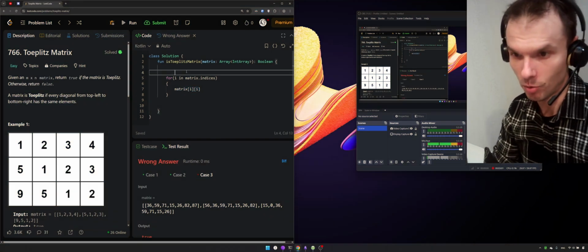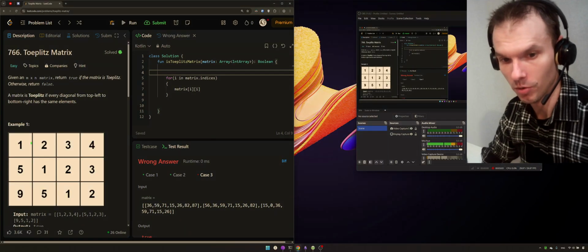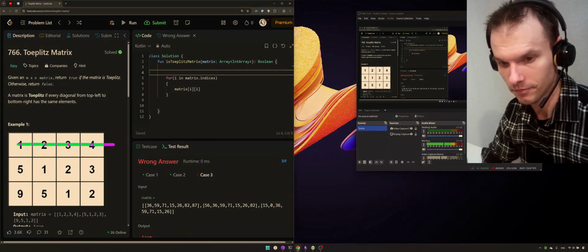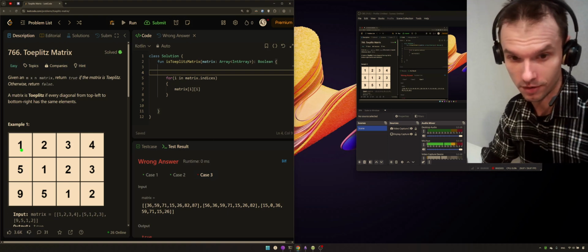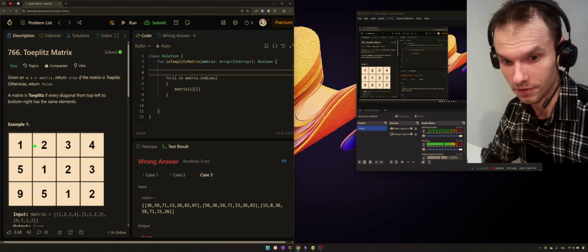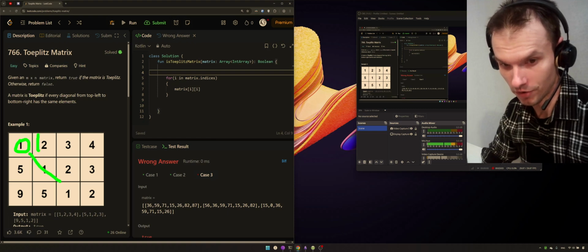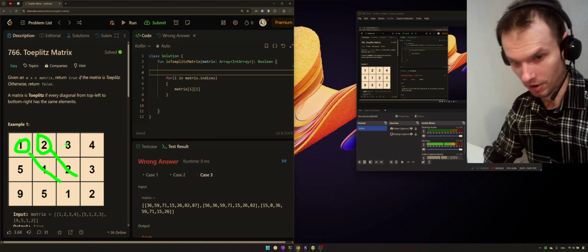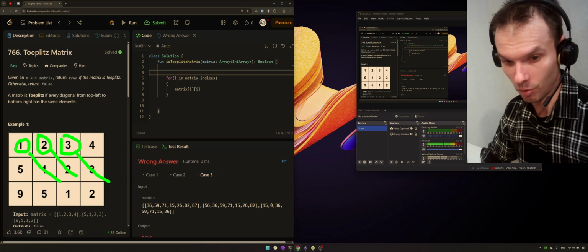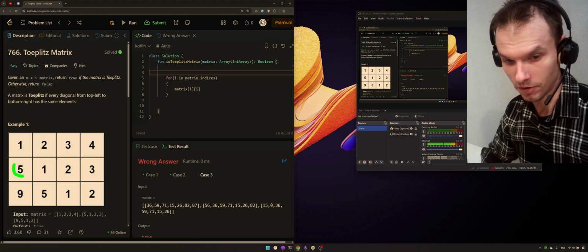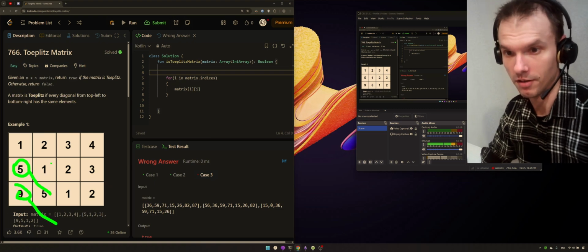Basically the point is I came to the idea that I will be using the first row and the first column as an entry point to start iterating over diagonals. So the first element will be an entry point, then the second element will be an entry point, and another value will be an entry point, and so on and so on. And the same for vertical, like this. Maybe there are more elements in other test cases.